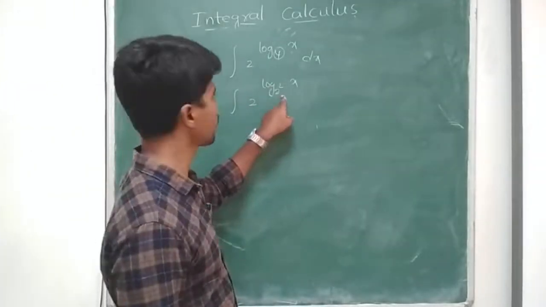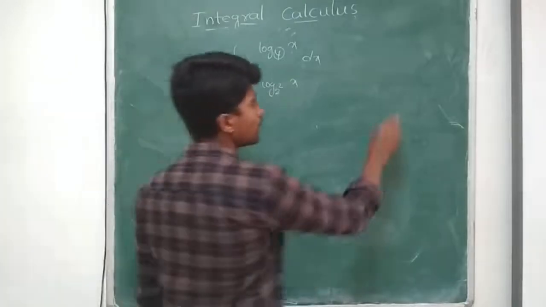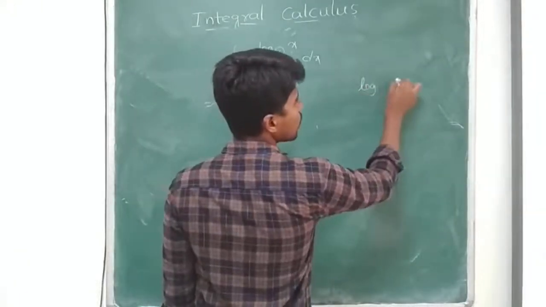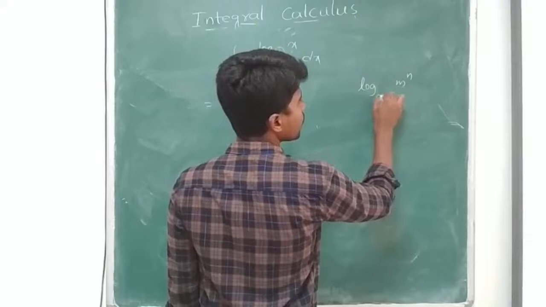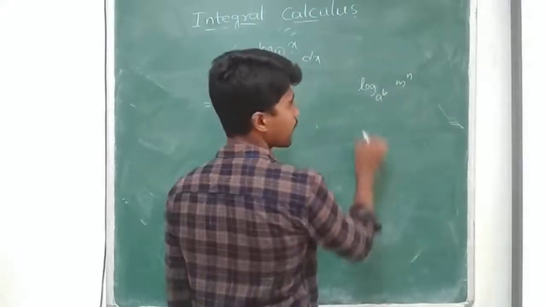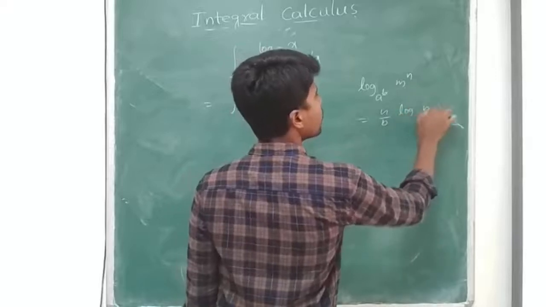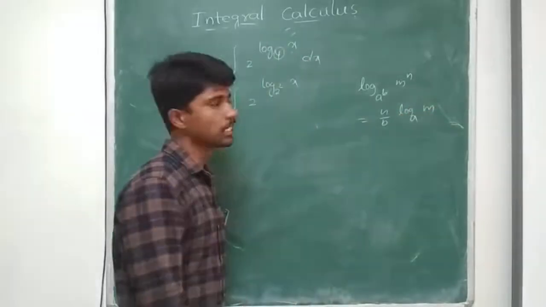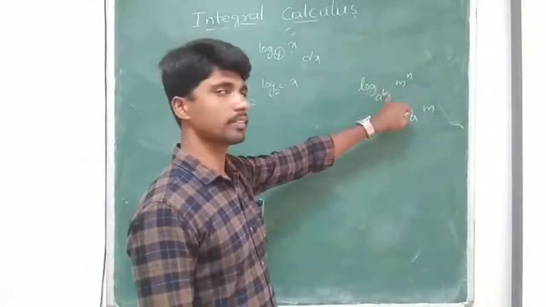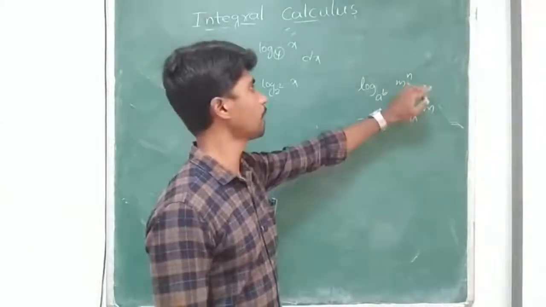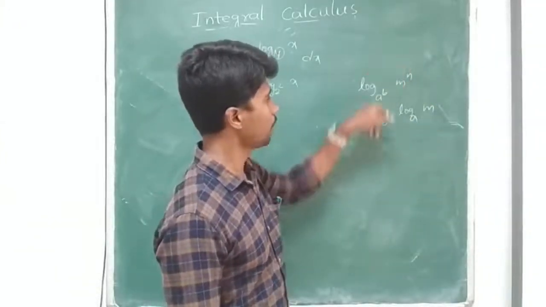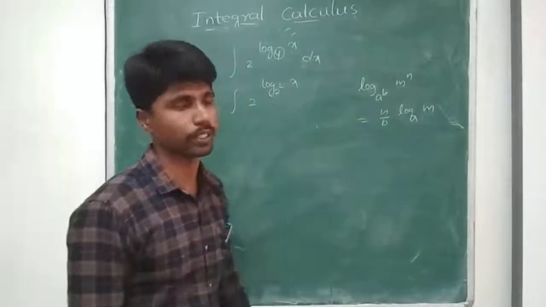We learned in logarithms that log m power n base a power b can be written as n by b log m base a. If I have any power on the base, we get it in the denominator. If I have any power on the number, we get it in the numerator.